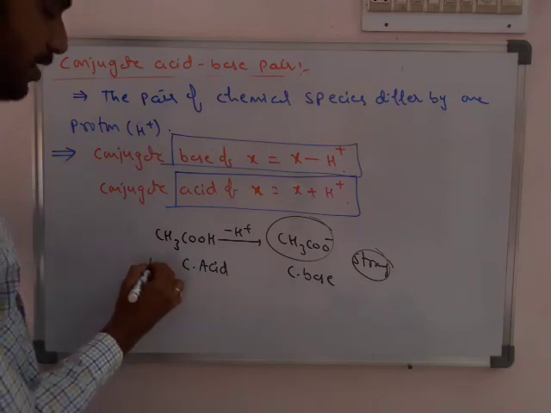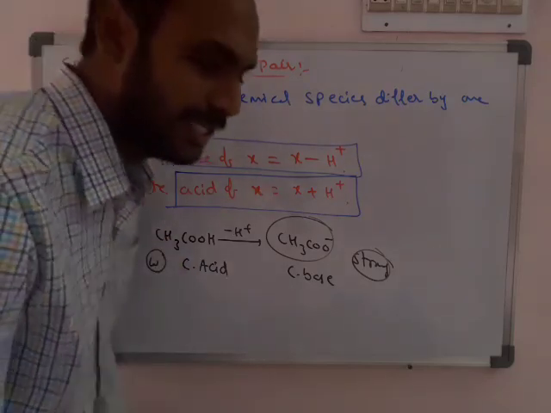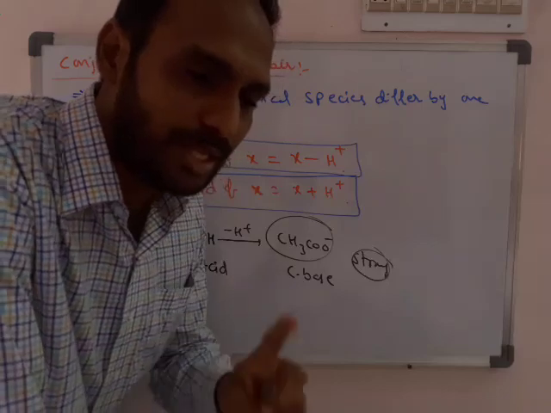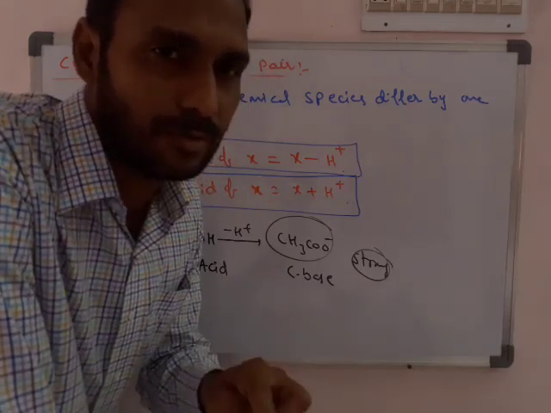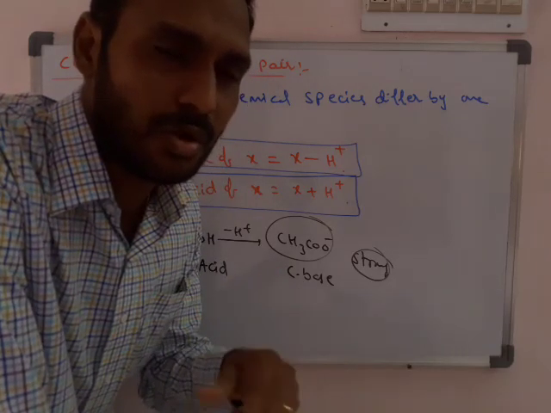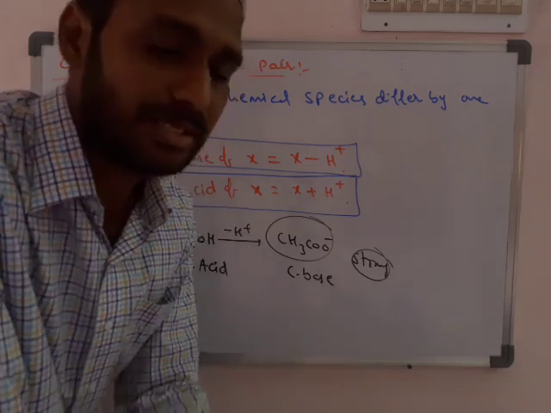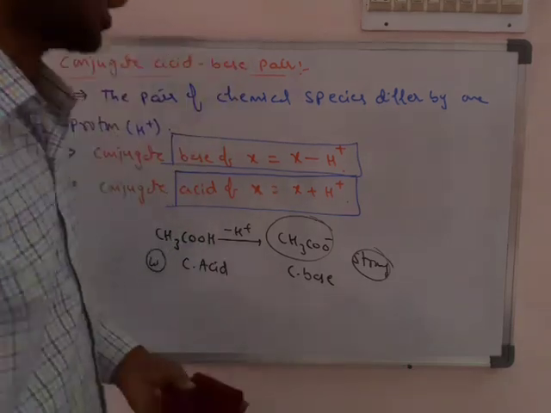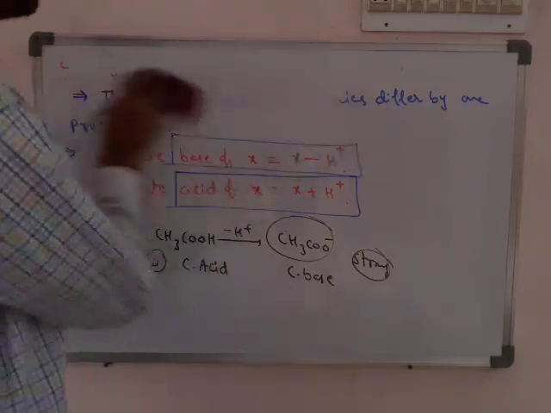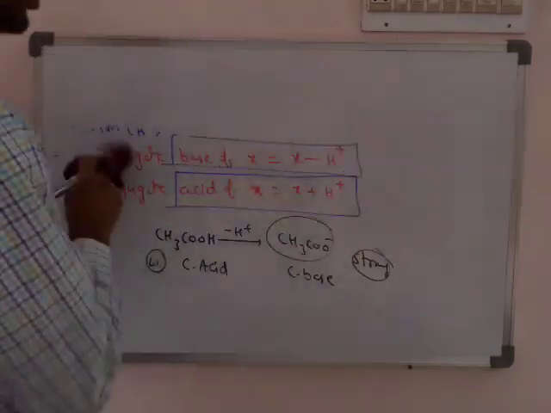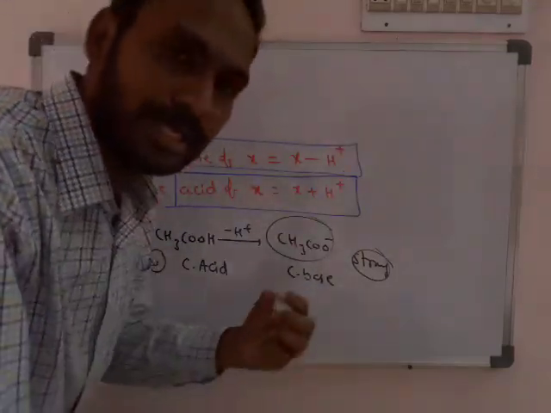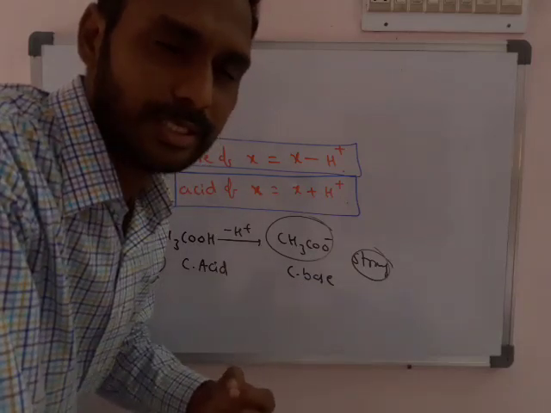Means in a conjugate acid base pair, if the acid is weak, the base will be strong. If the acid is strong, the base will be weak. In strength they are different, exactly reciprocal. There are many examples and a list. Tomorrow we will discuss the list.